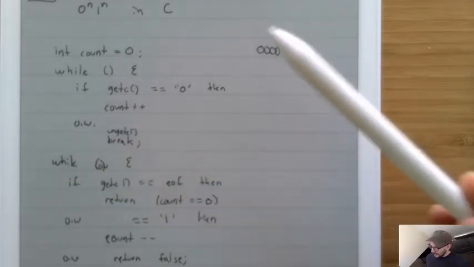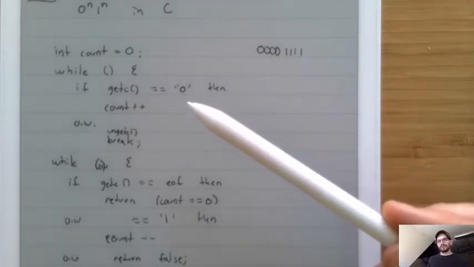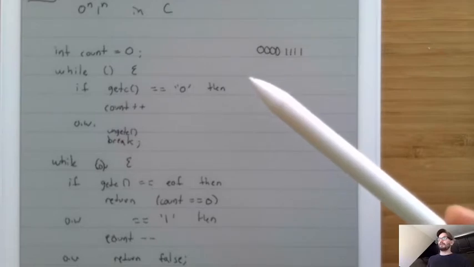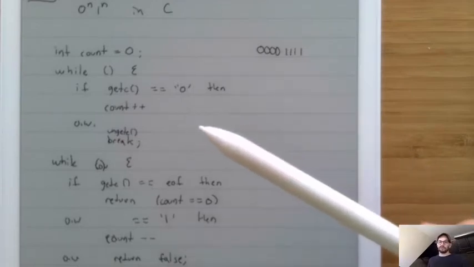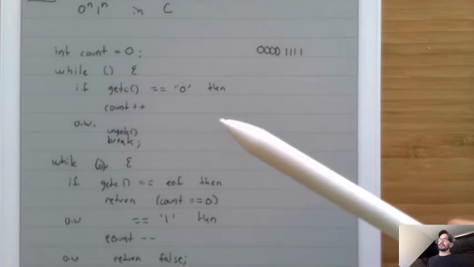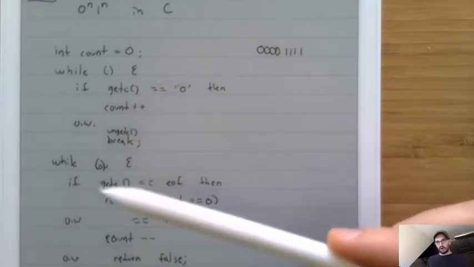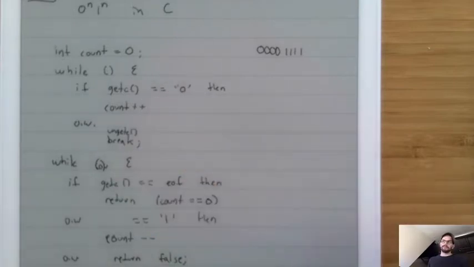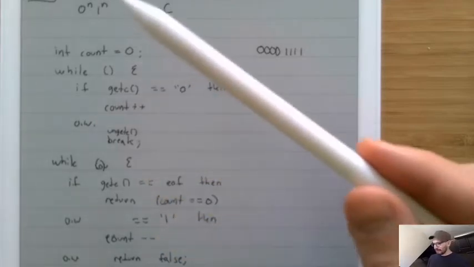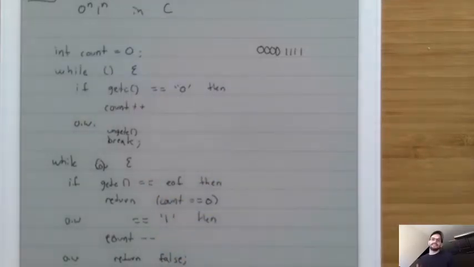So that means that if we gave a string that had 2 to the 31 zeros followed by 2 to the 31 ones, then this program would crash. Well, sorry, it's not that it would crash. It's that it would lose track of how many zeros there were, because this count right here would overflow and go back around to the top. Now, we can imagine that rather than using an int, we could use something like an unsigned int. And now we've made it so we have one more bit, that signed bit. So now we can deal with numbers up to 2 to the 32 minus 1. And then maybe we could change it so that rather than using an unsigned int, we could use an unsigned long. And then it would work for numbers up to 2 to the 64.